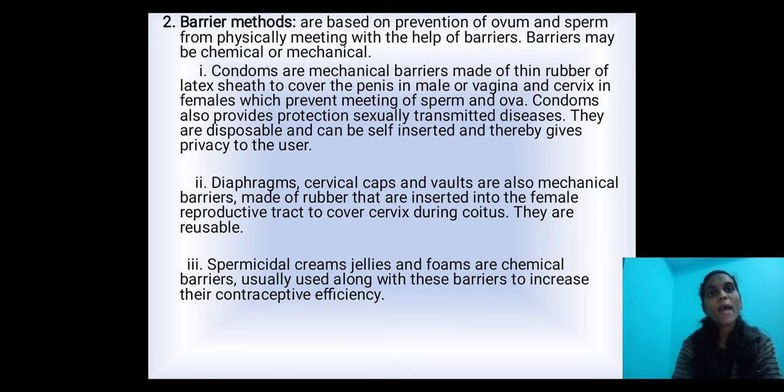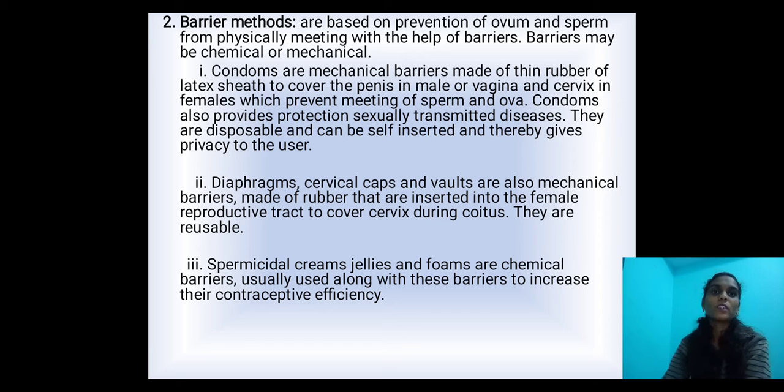Second method is barrier methods. First method was the natural method; second one is the barrier method. The name itself indicates the definition. Barrier methods are based on preventing ovum and sperm from physically meeting with the help of barriers. Barriers may be chemical or mechanical. Here we are using two types of barriers: chemical barriers and mechanical barriers.